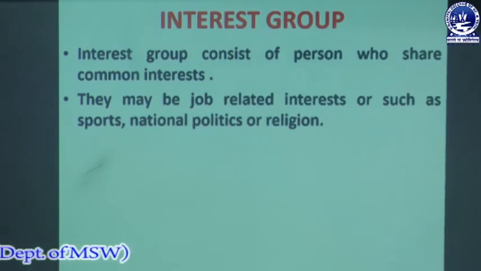When we are members of a sports group, a national political party group or a religion group, all the members have a common interest. When we are playing in a team, all the members have a specific interest, that is, to achieve the result of that team.